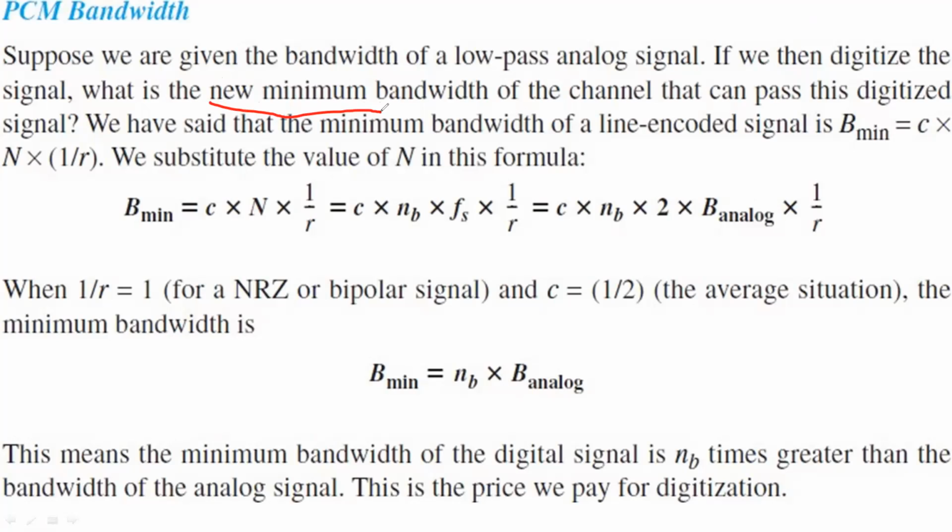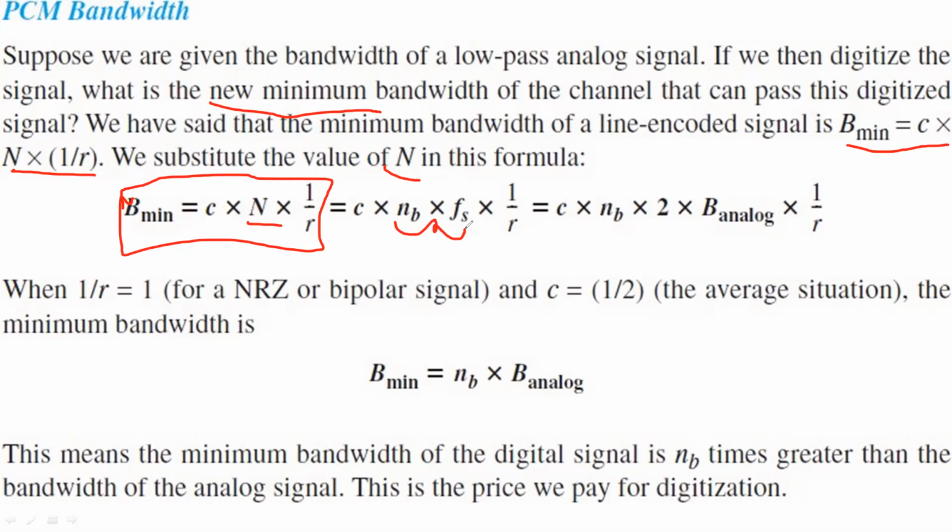We have said that the minimum bandwidth of a line encoded signal is B minimum equals C into N into 1 by R. So we need to substitute the value of N, the number of bits.